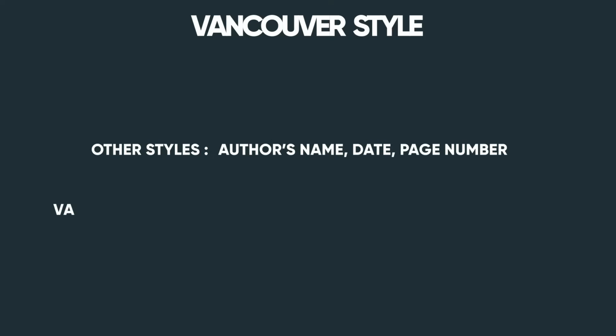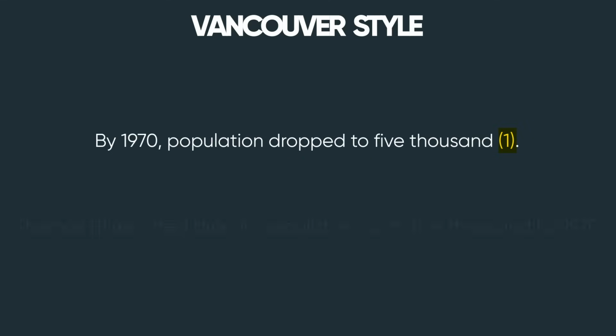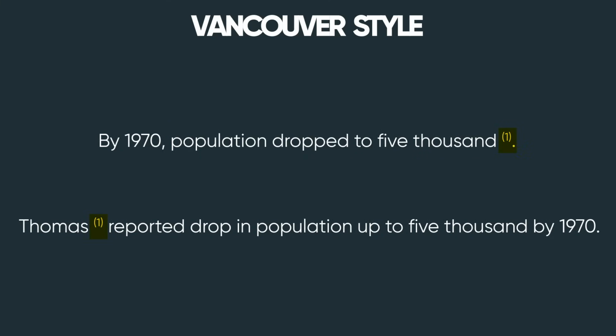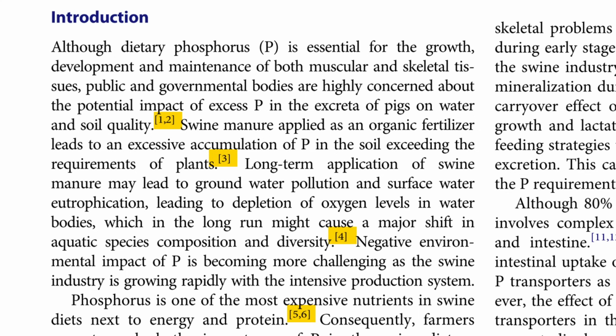Now let's learn about Vancouver style. The key difference between other citation styles and Vancouver is that other styles use the author's name and date or page number. However, Vancouver style uses numbers, and the number could range from 1 to 10, 20, 30, and so on. The number can appear at the end of the sentence or somewhere inside the sentence. It can be put in superscript depending on the requirement of the journal, as shown here. The first sentence here is parenthetical citation, and the second sentence is narrative citation. As you can see, in narrative citation, we have used the author's name. So by now you have learned about in-text citation.